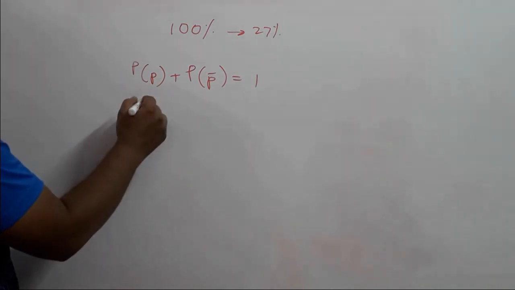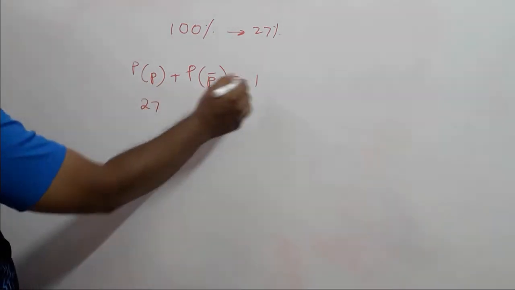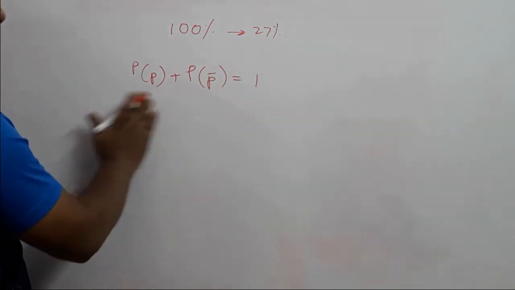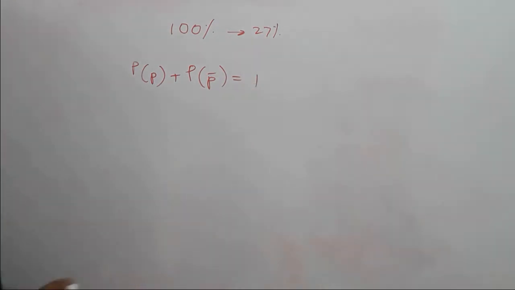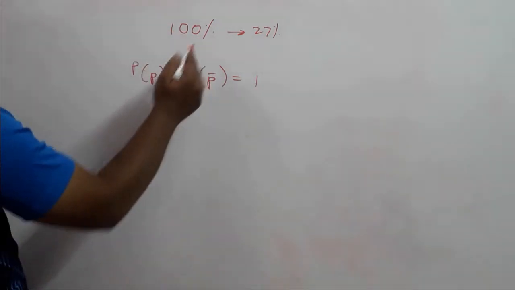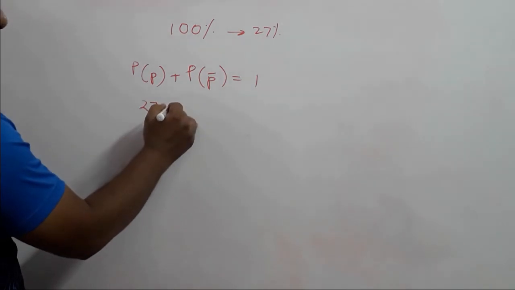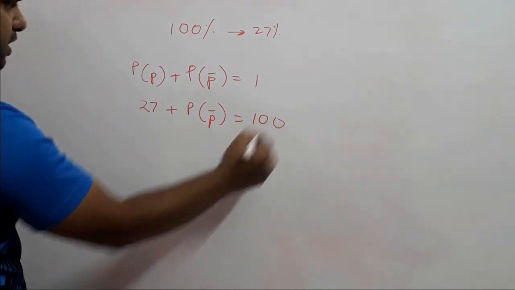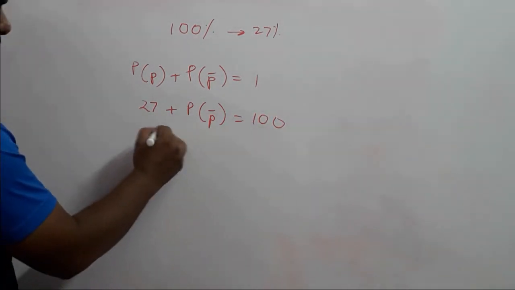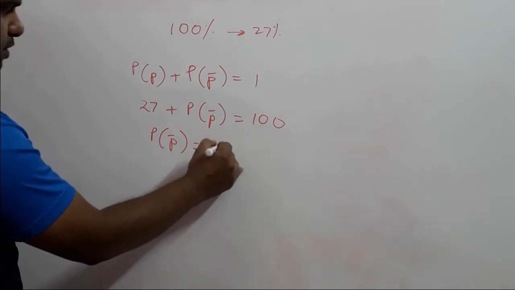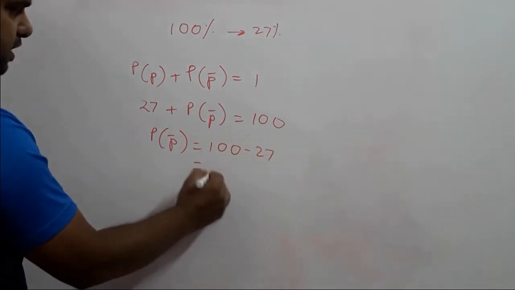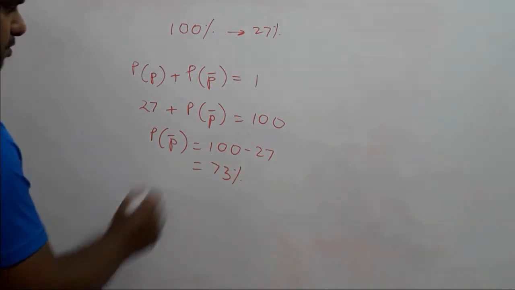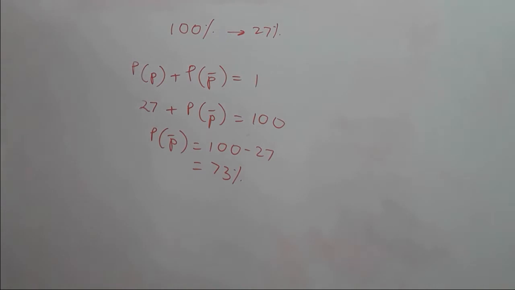Instead of taking it equal to 1, we take it as equal to 100, because we are taking it out of 100. So 27 plus the probability of the event not happening equals 100. So the probability of the event not happening is 100 minus 27, which is 73%.